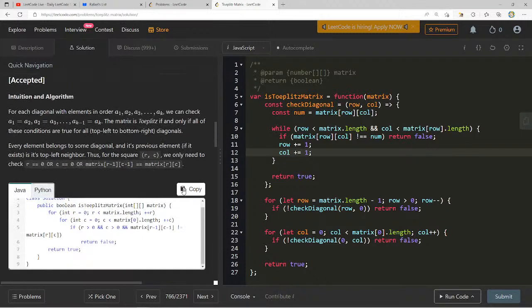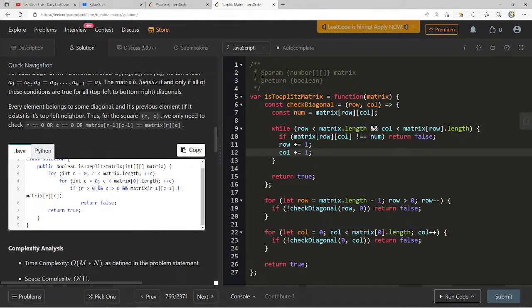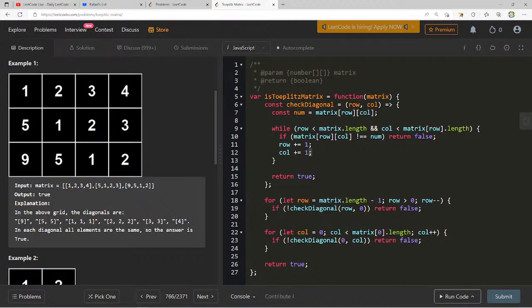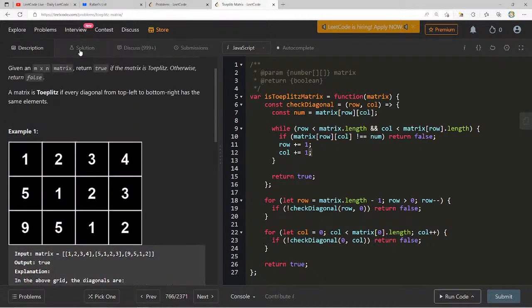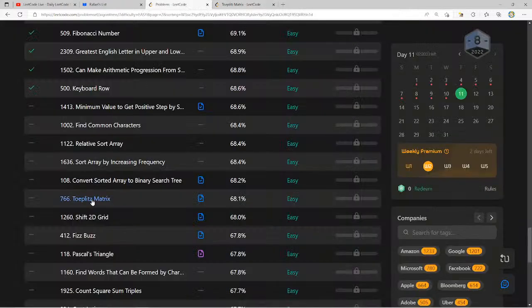Yeah, actually this one's even cooler, right? We always compare every number with its top left neighbor. And if at any point that's false, then we just return false for the entire thing. So I think that's also pretty cool too. I think both of these solutions are fine. Nice. Let's see if we can do another one.